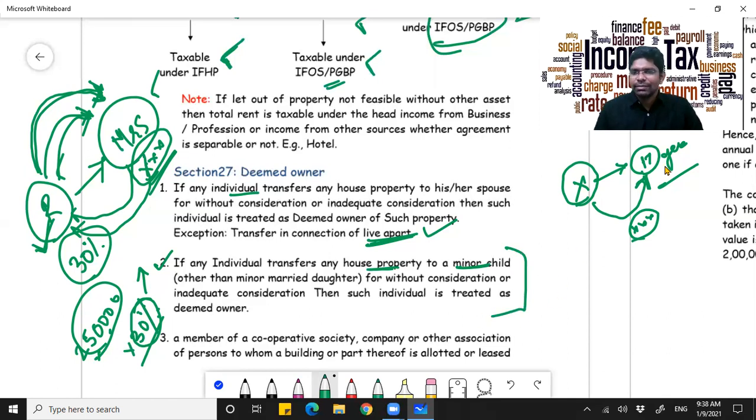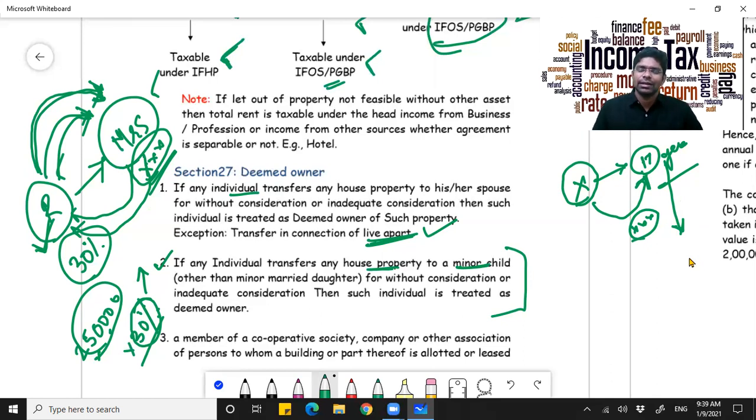Now, in the same case, assume though she is a minor, in India, marriage of minors is not acceptable. It is illegal. But then still, if she is married at the age of 17 or at the age of 16 only, and as a result of her marriage, her father is giving her a property, now that is treated as an exemption.